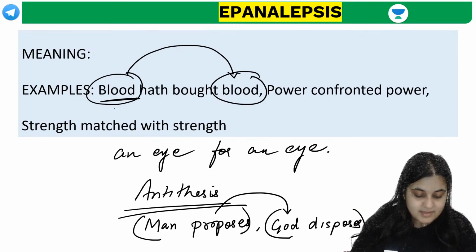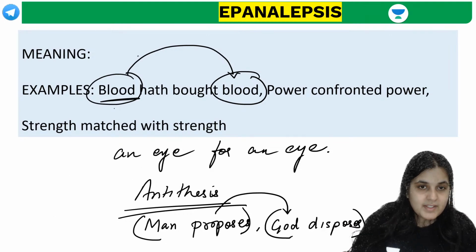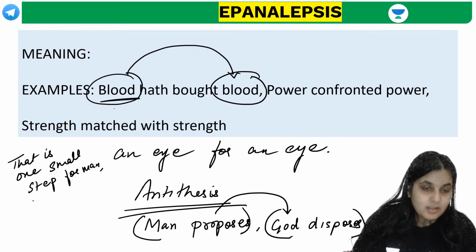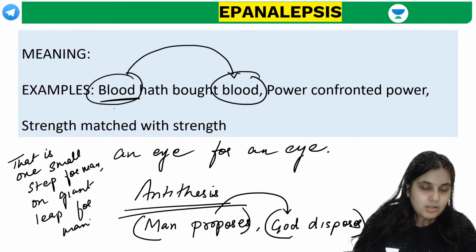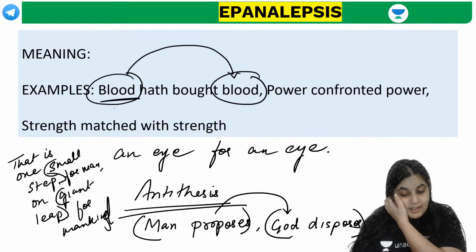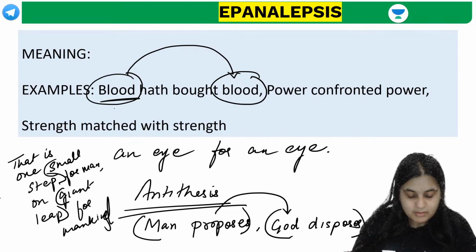Did you understand this? For example, if I say that is one small step for man, one giant leap for mankind. So what is the antithesis here? Small step and giant leap. These are two contrasting ideas which are placed side by side. Got it?